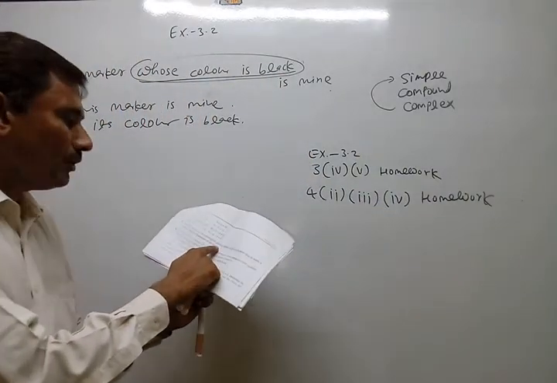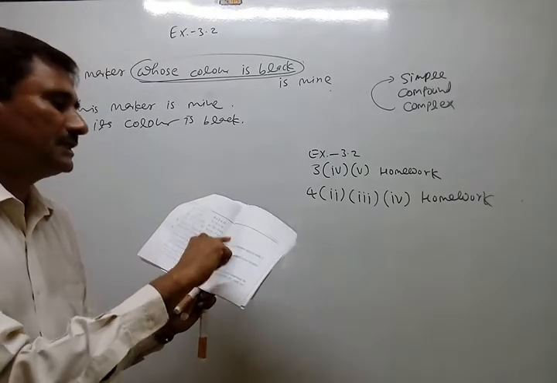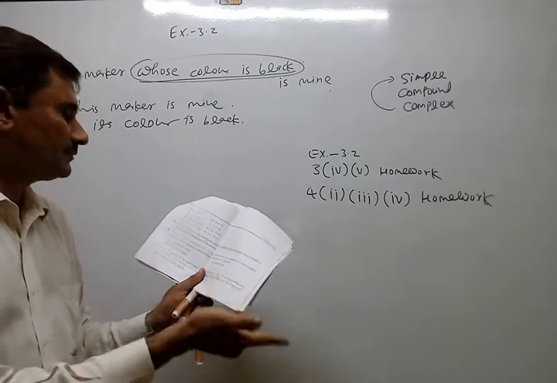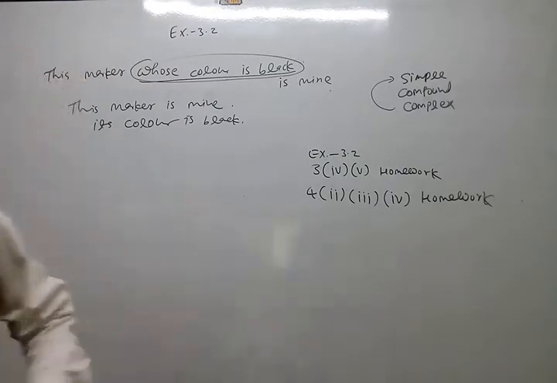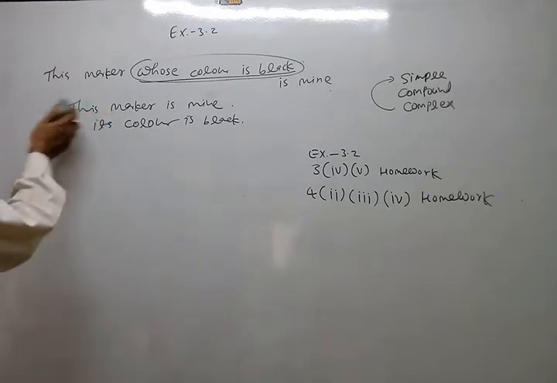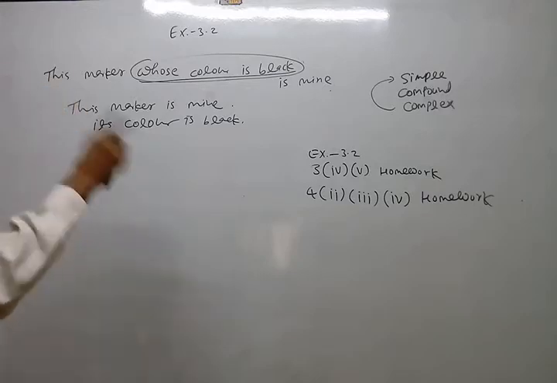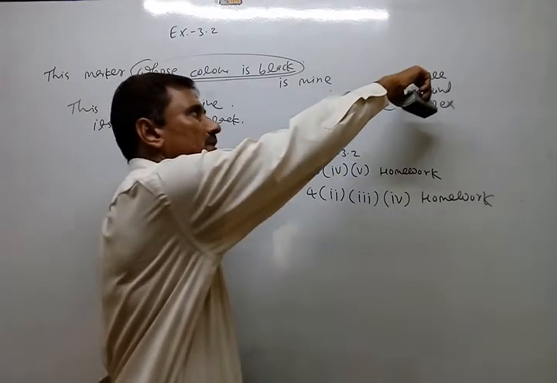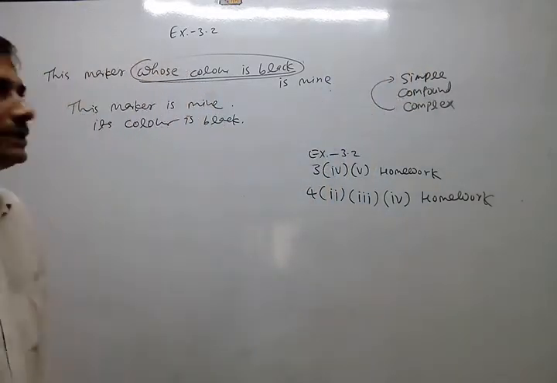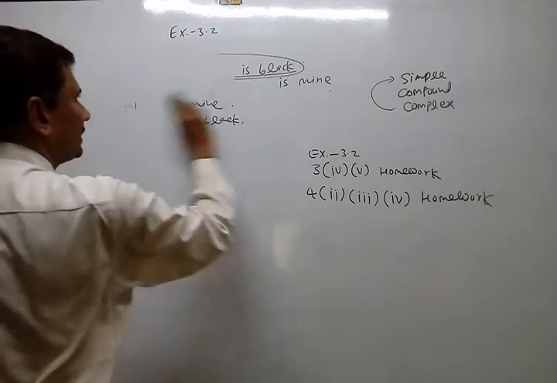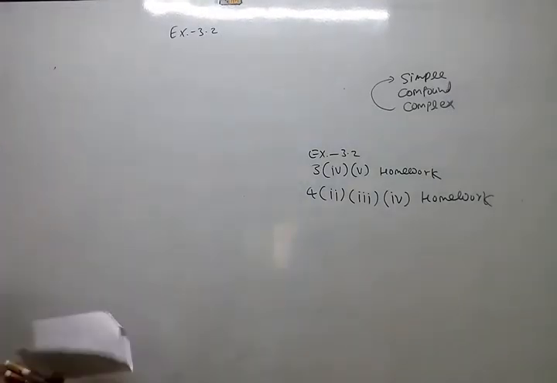Half the perimeter of a rectangular garden whose length is 4 meter more than its width is 36. So again, I am writing that whole question and I will again divide the complex sentence into two simple statements. Okay. So same way, I again write that statement.